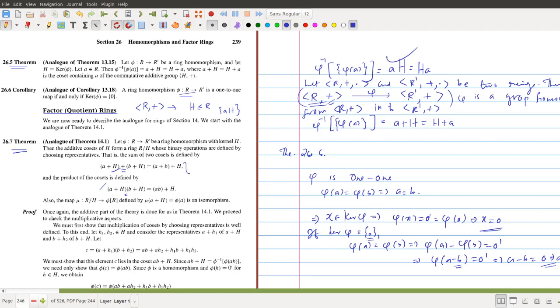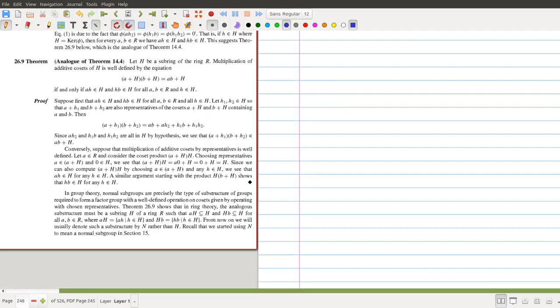So these are the two binary operations that can be defined on the set of distinct cosets of the ring homomorphism's kernel. The proofs are omitted, so you need not worry about the proof of this theorem.